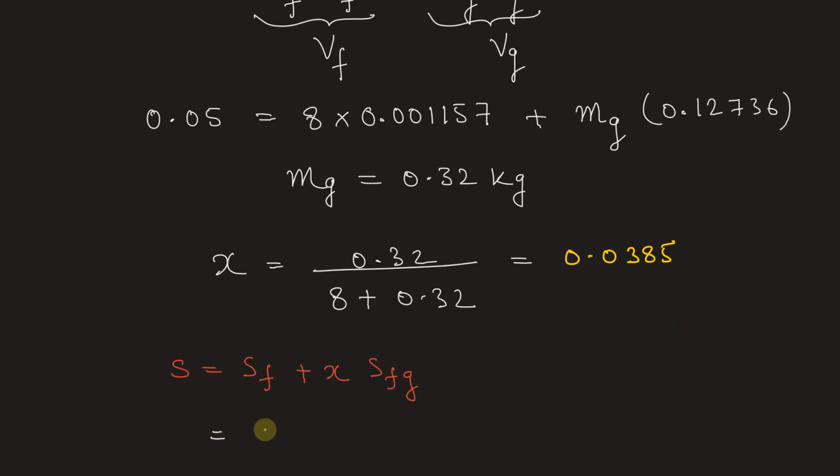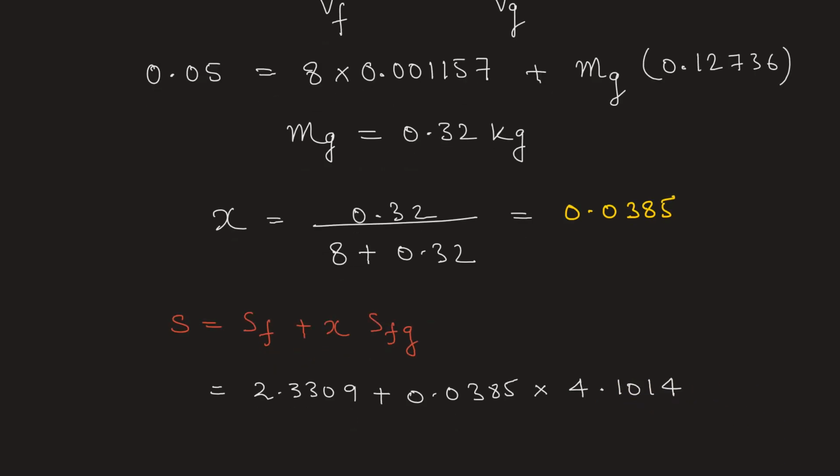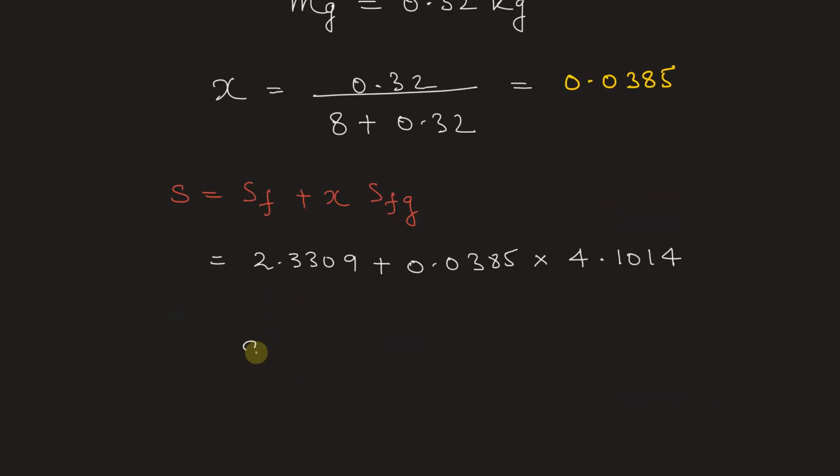Sf in the problem is given as 2.3309 plus 0.0385, that is the dryness fraction, multiplied by specific entropy change of vaporization, that is 4.1014. Now if we do the calculation, we get the entropy of mixture as 2.488 kilojoule per kg Kelvin.